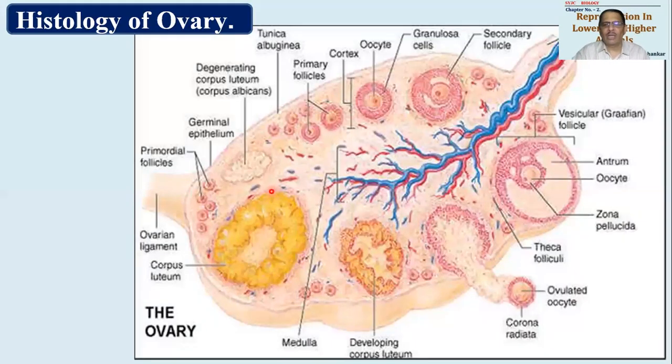Okay, so here we are trying to show some events. What is happening over here is nothing but, you could see primary follicles over here.